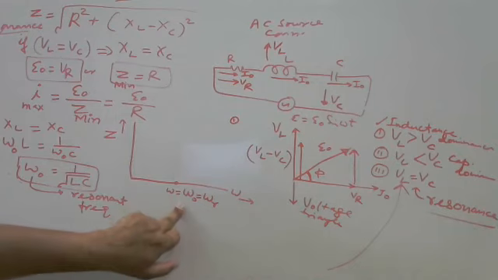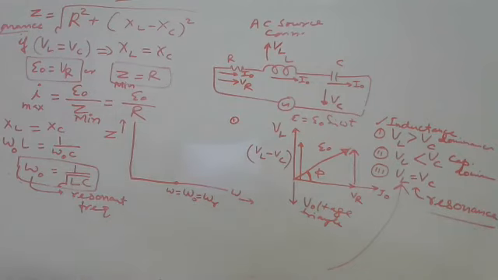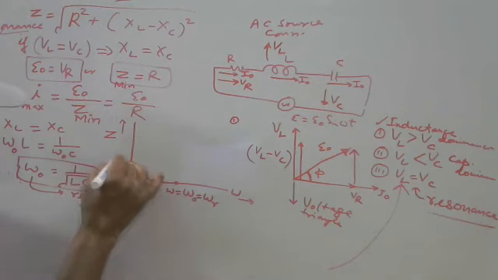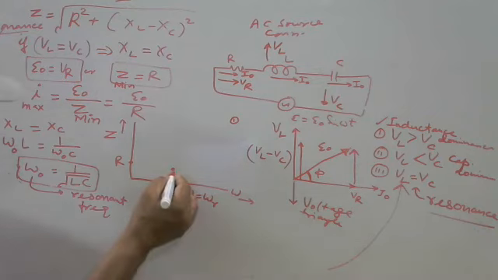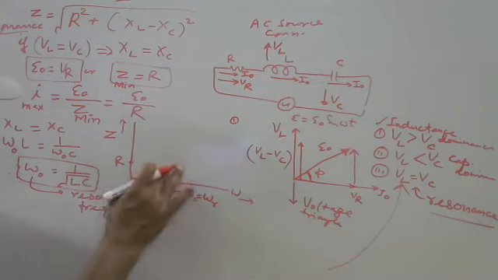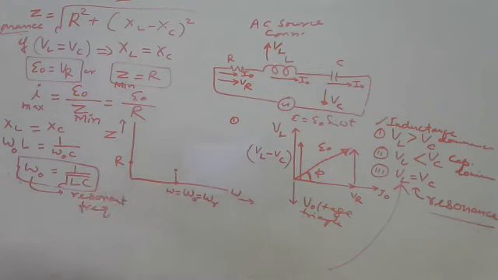At resonant frequency, what is the value of Z? Minimum, equal to R. Let us say this is the value of R here, Z minimum at resonant frequency.